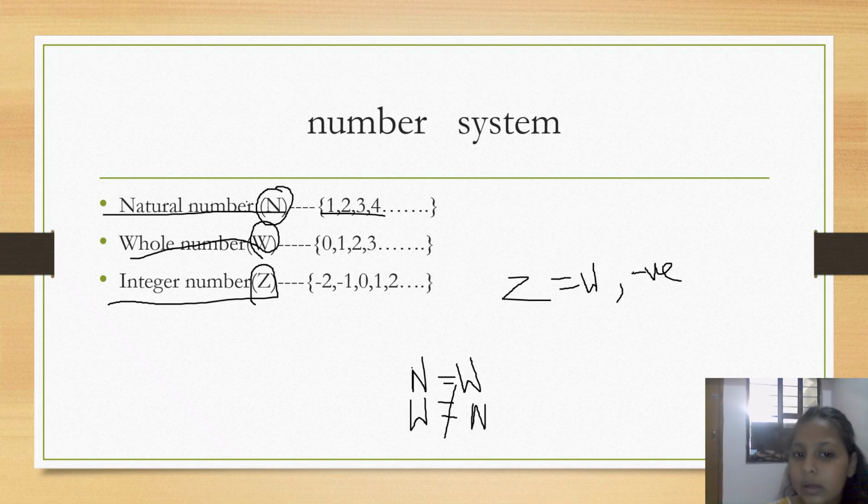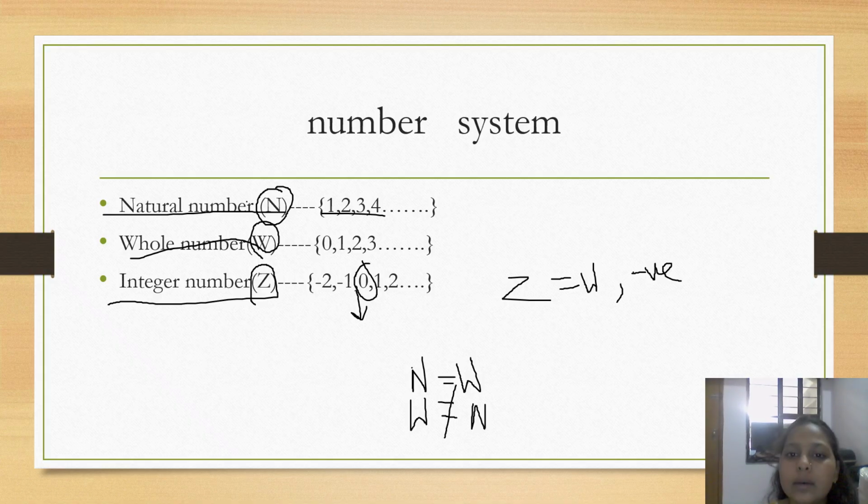Now, this 0 is not a negative number, not a positive number. 0 is neither positive nor negative.